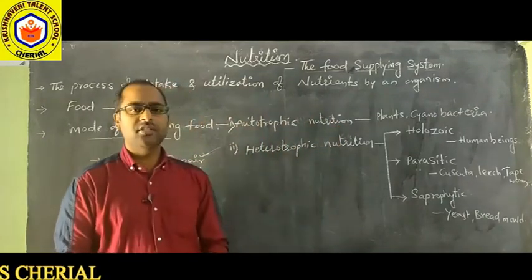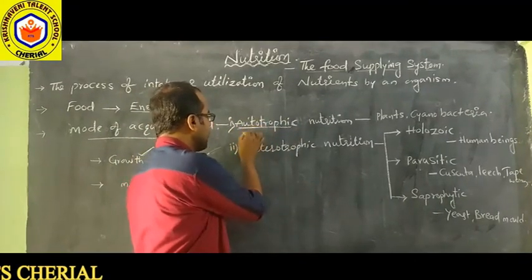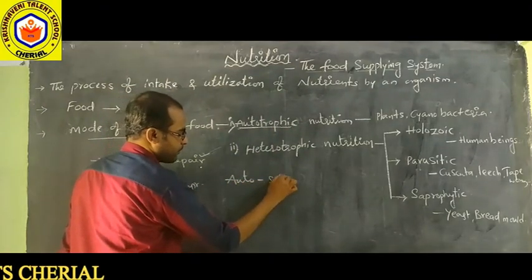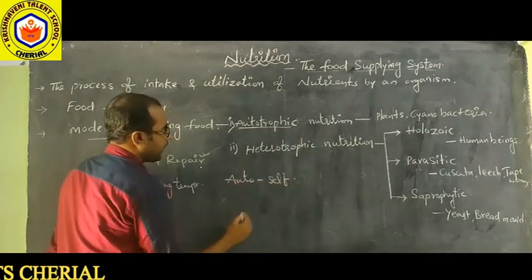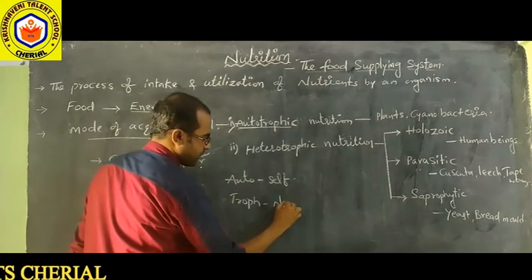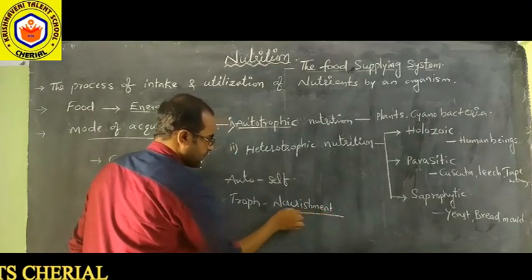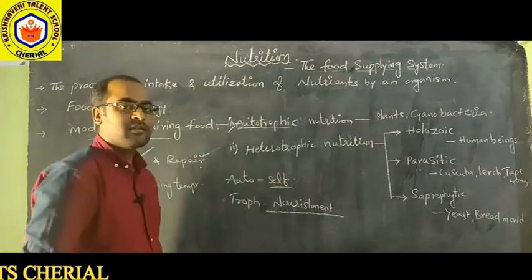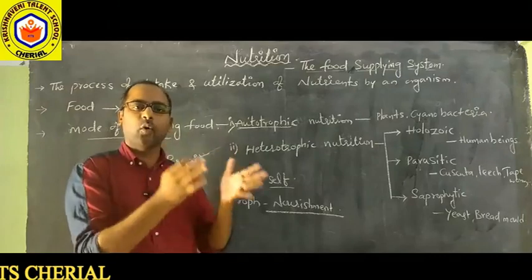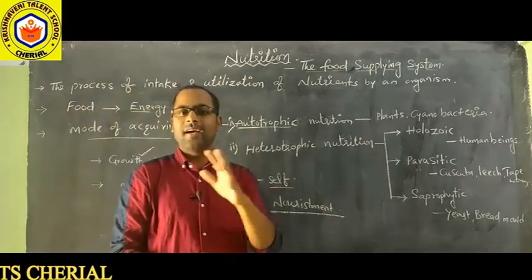Autotrophic nutrition, just the name itself indicates. Auto means self, and troph means nourishment. That means self-nourishing organisms. That means they prepare their food on their own. Those are autotrophic organisms. They do not depend on any other.